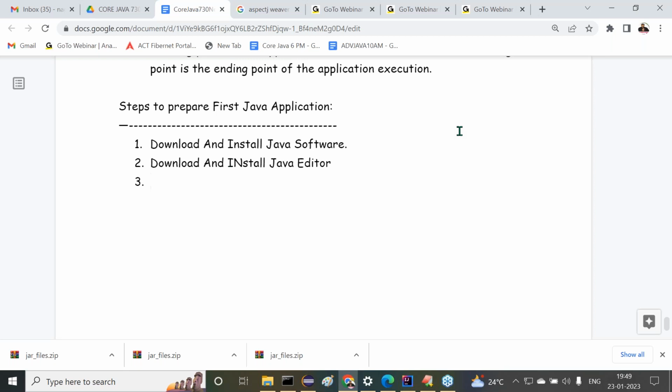All of you have to carefully follow point number 3. Now Java software is ready. Required setups are available. Java editor is also available to write the program. Then what next?